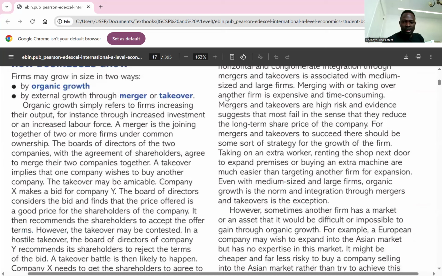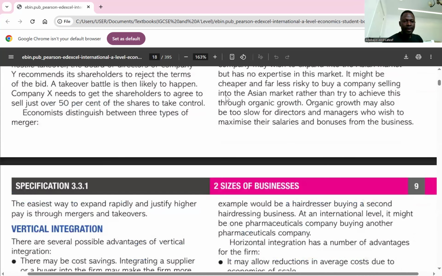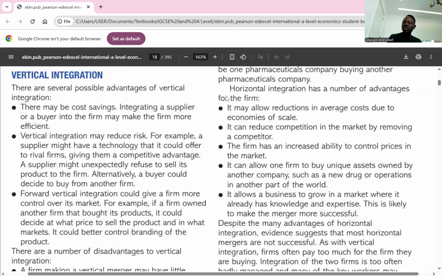Are you there? Yes, sir. So for vertical integration, this is a form of integration which occurs between two or more firms at different production stages in the same industry. They are in the same industry, but at different stages of production. When we talk about different stages of production, it might be retail, it might be extraction, it might be conversion. Production involves extraction, conversion, and selling. Yes or no? So these are the different stages.